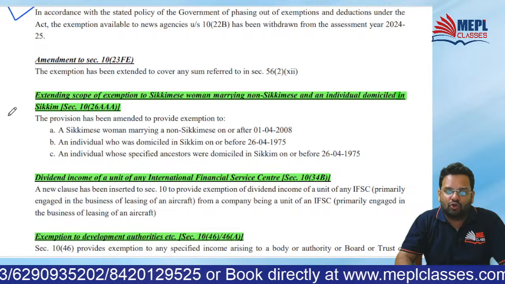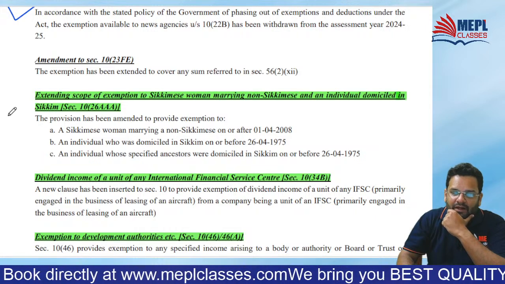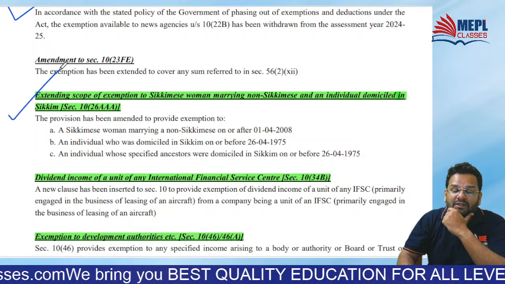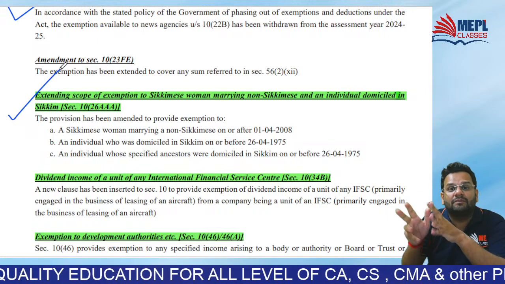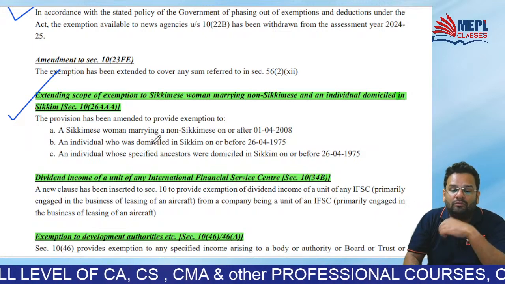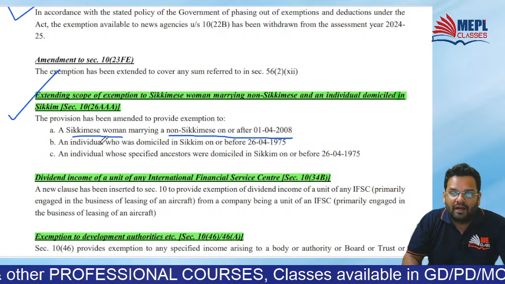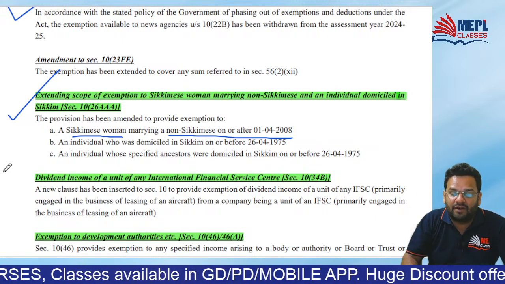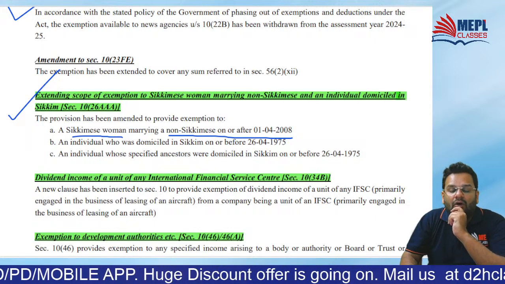Then extending scope of exemption to Sikkimese women marrying non-Sikkimese and an individual domiciled in Sikkim. So for them, exemption has been given, means actually exemption already continues for Sikkimese earning some income. But now the exemption has been extended to whom? Even the Sikkimese women marrying non-Sikkimese. Okay, an individual who was domiciled in Sikkim before 26 April 1975. An individual whose specified ancestors were domiciled in Sikkim on or before 26 April.